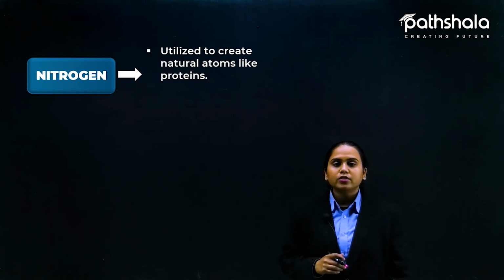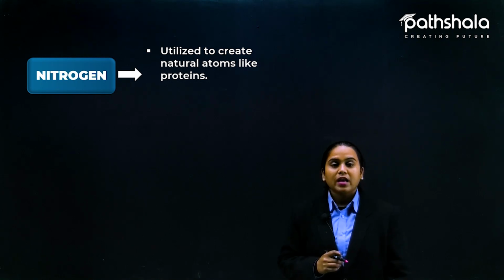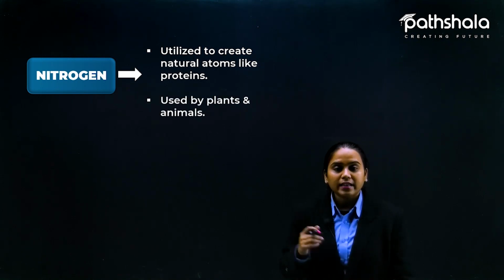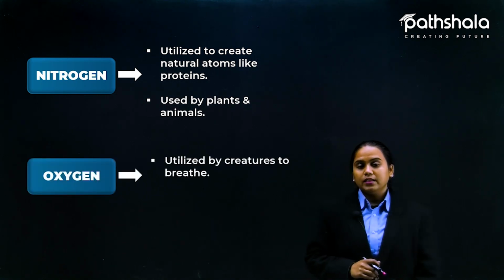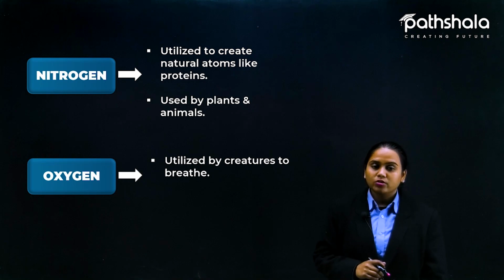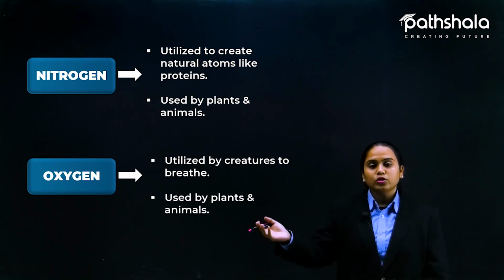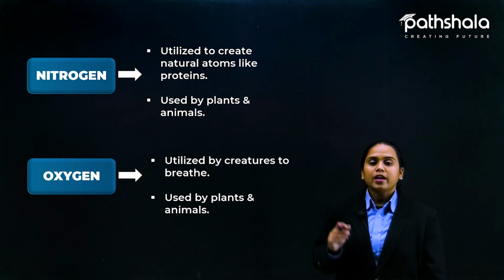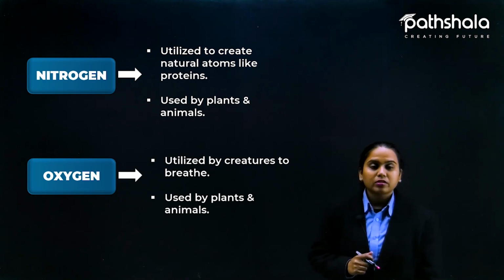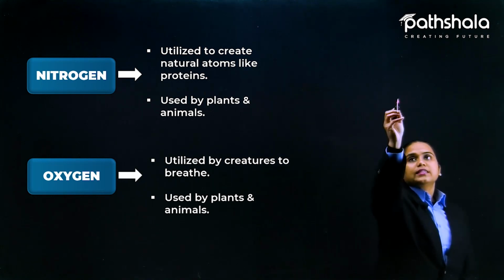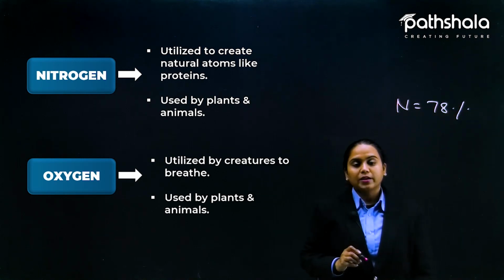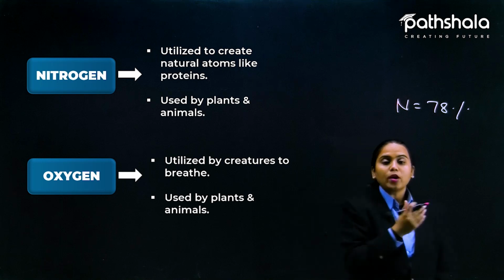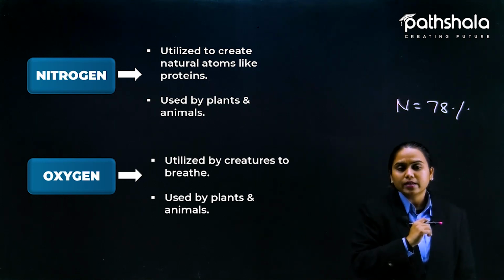First of all, nitrogen is utilized to create natural compounds like proteins, which are used by plants and animals. Oxygen is utilized by creatures to breathe, and is used by plants and animals. Now, let us cover the nitrogen part first. Nitrogen is around 78%, that is the availability part, you know that. So what is the use of that 78%?